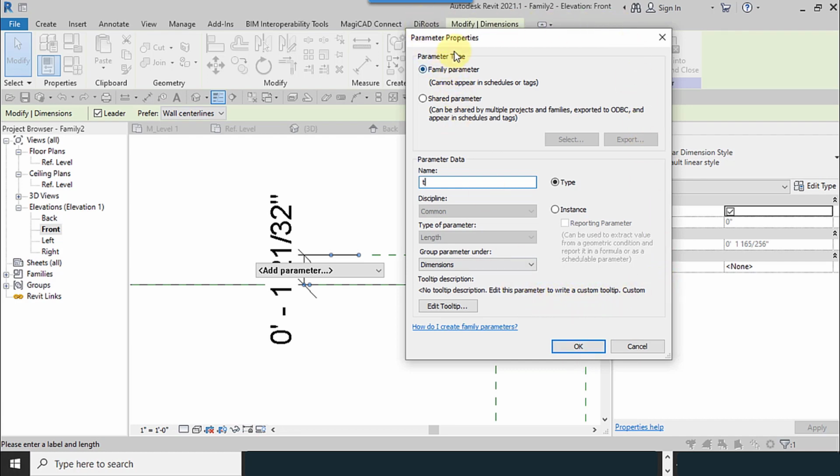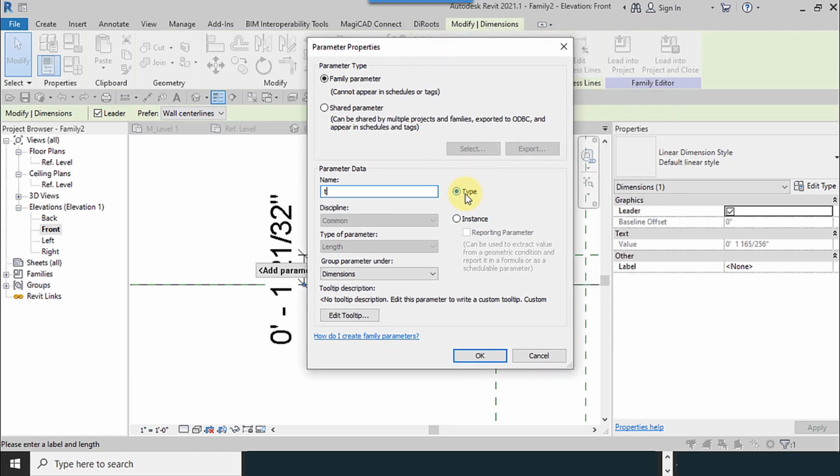this window is parameter properties window, and first option is family parameters and shared parameters. So I use the family parameters. It's type or instance. I use type.